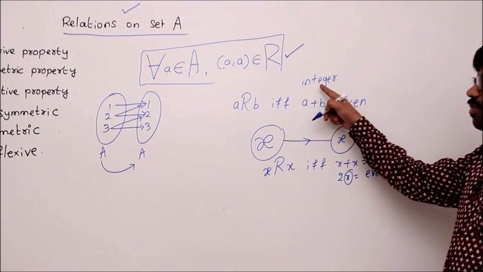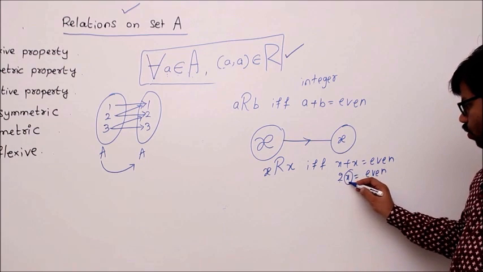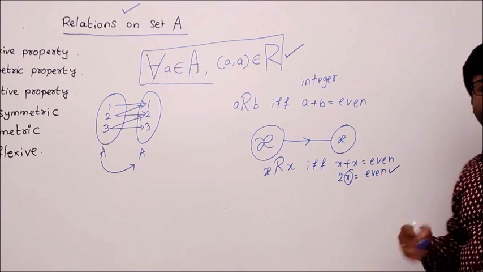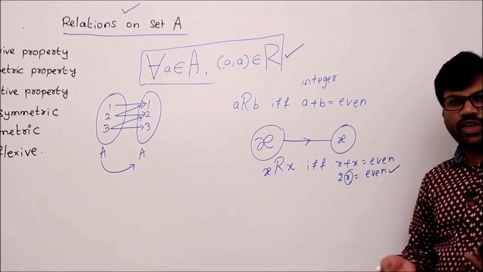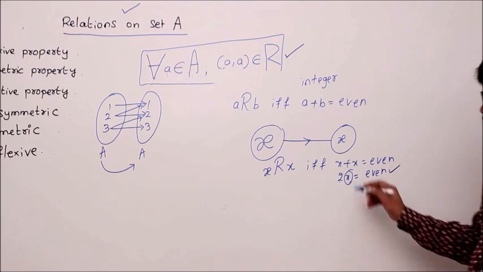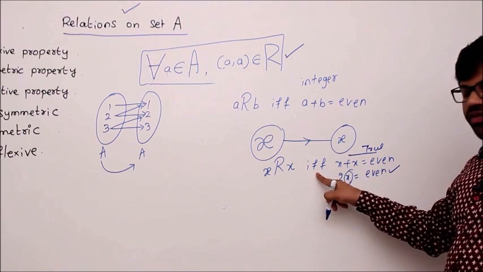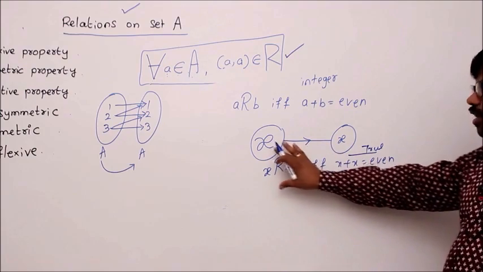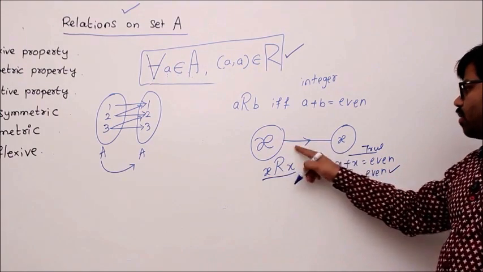Whenever x is an integer, because the domain is integers, x could take only integers. Then 2 into an integer is always an even number, isn't it? Whatever integer you take, 2 into 3 is 6, 2 into 7 is 14, 2 into minus 5 is minus 10, everything is an even number. So whenever this is true, we know that whenever you write if and only if for a definition, when right is true, left should be true, then x is related to x. That means x is mapped to x.